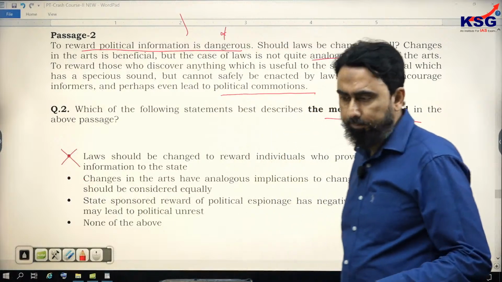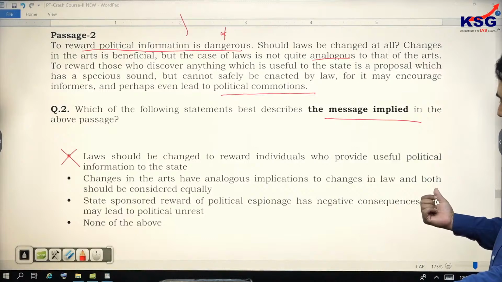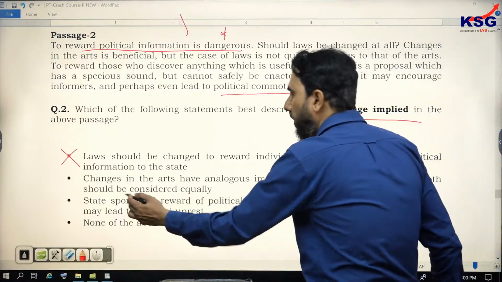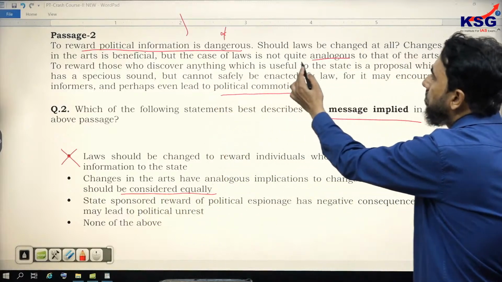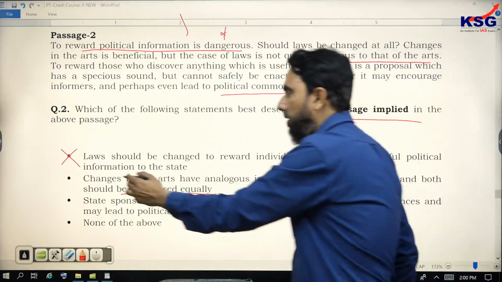Second one, changes in the arts have analogous implications to changes in law and both should be considered equally. But it goes against the second line, is not quite analogous, right? So equally makes it incorrect.